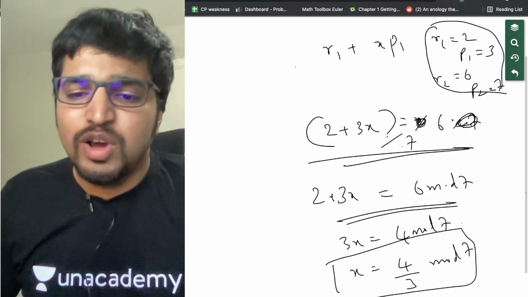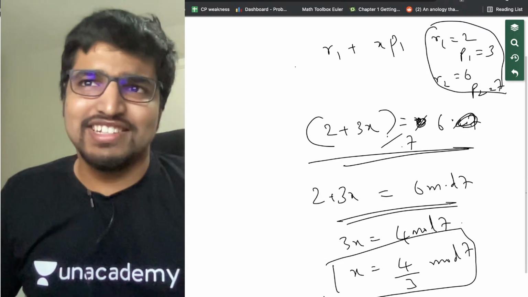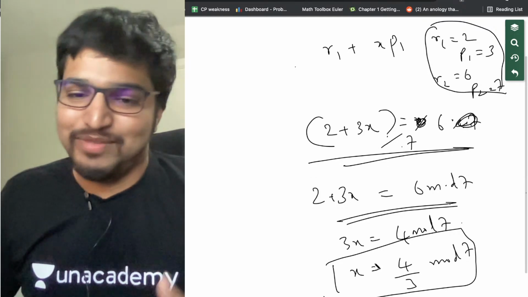Wow, but there's 3 in the denominator. It does not make sense, right? It's dealing with integers, and now 3 is in the denominator. But wait.